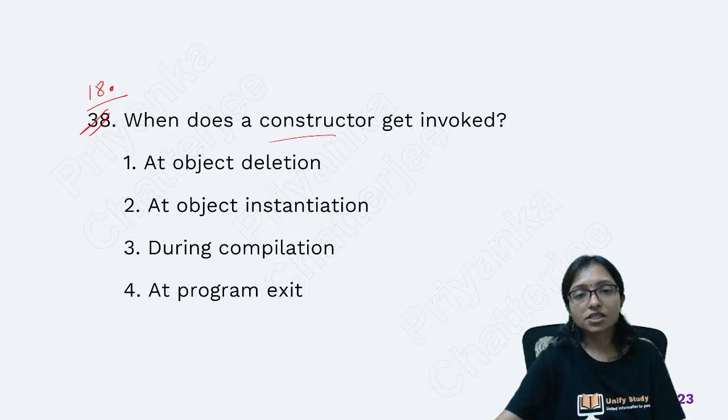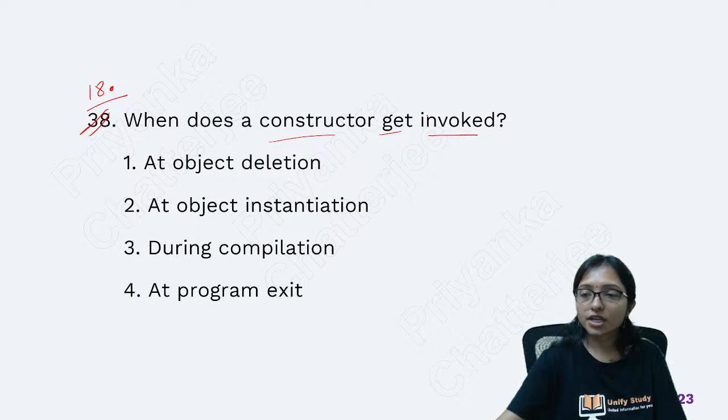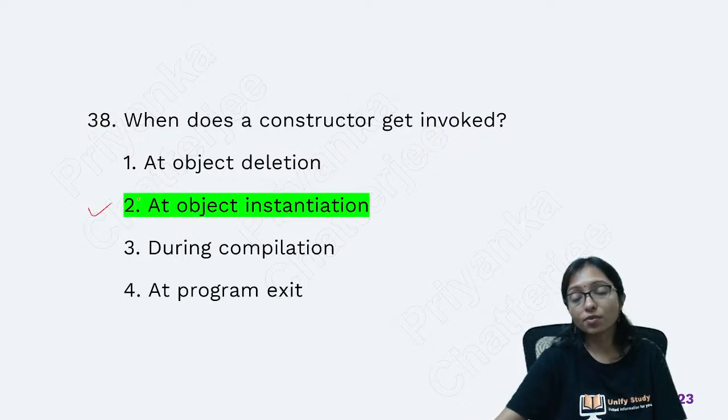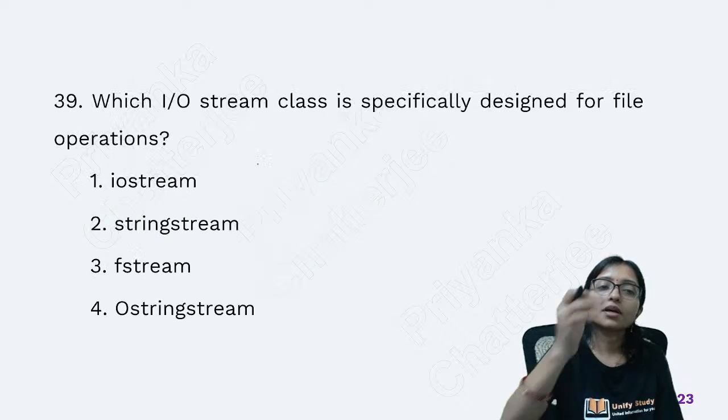When does a constructor get invoked? Question number 18, the answer is object instantiation. When object instantiation is done, when you are creating an object of the class, there will be no allocation of memory before that. At the time of object instantiation, the constructor will be called and the memory will be allocated. That is question number 18.